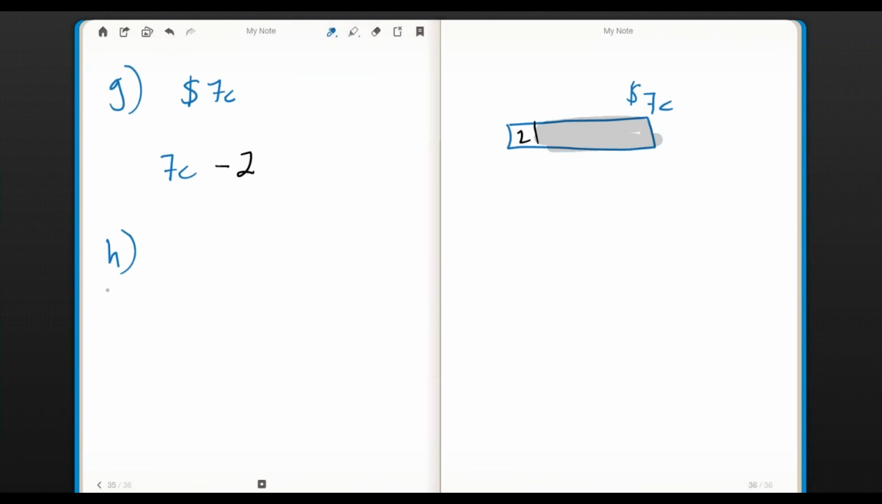Letter H, an empty container has a capacity of 8V liters. If 3V liters is poured into it, how many more can be added? Well, this is 8V, and we're pouring in 3V, and you know what?